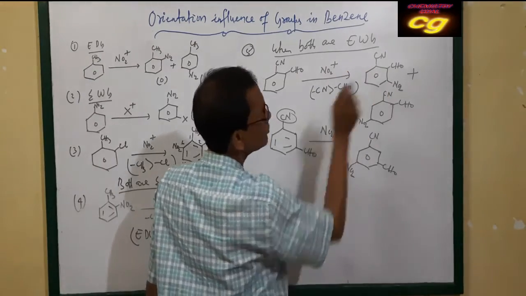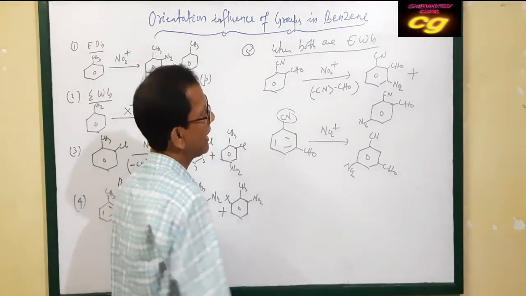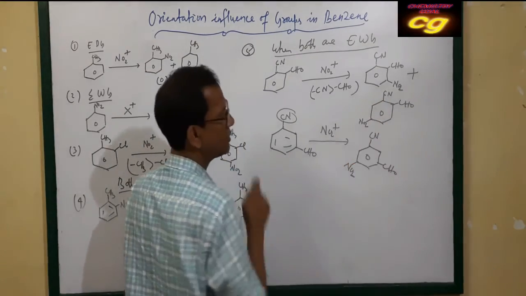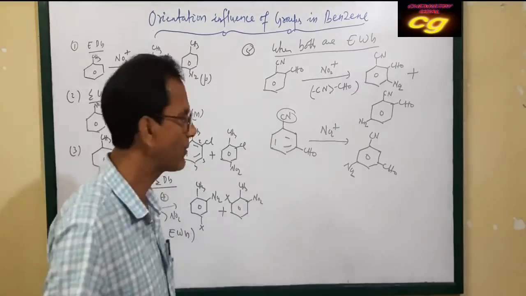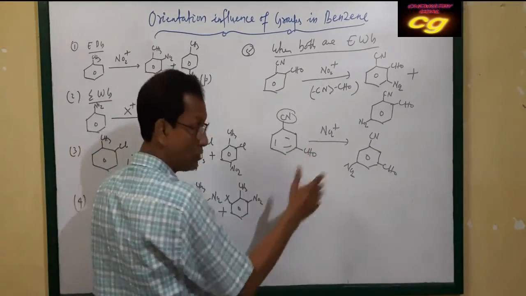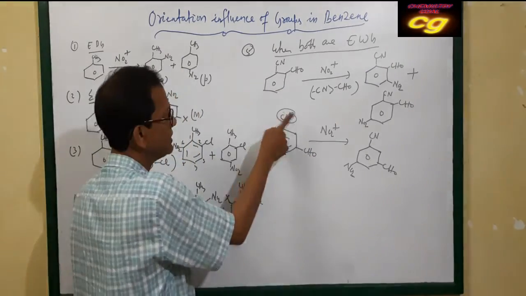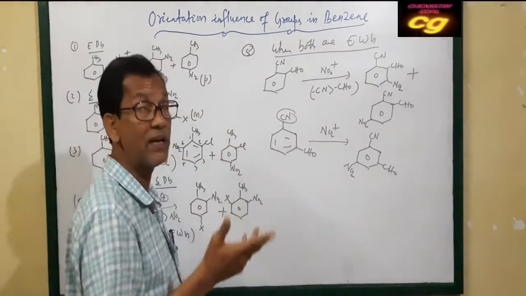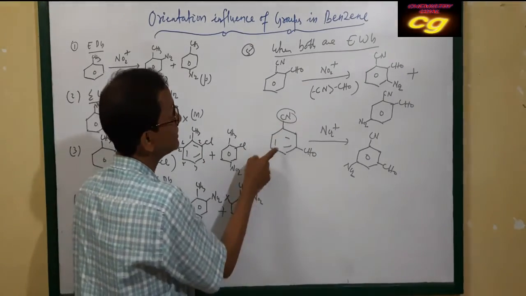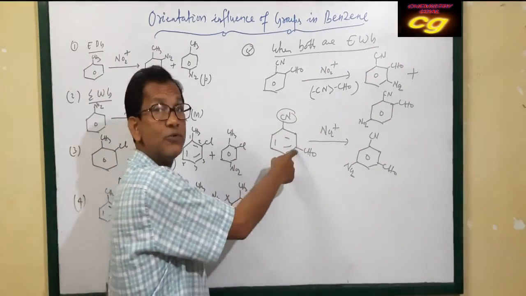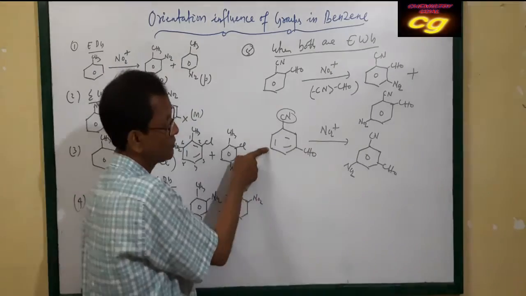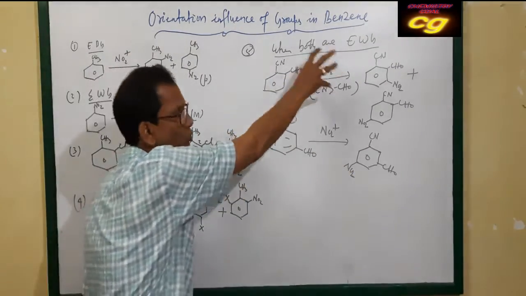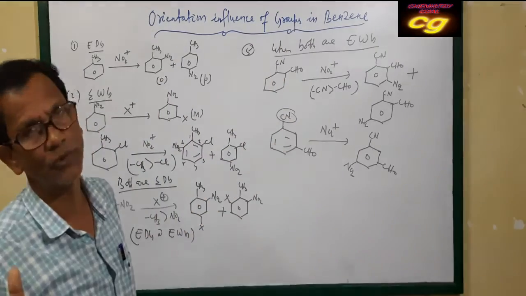The CN meta position takes NO2. This position, and on this side also, ortho and meta positions, so this possible product is found. If the position of the other group is changed, suppose CN is here and the third position is CHO, then as CN is more reactive than CHO, the meta position of CN is already covered by CHO. So this position is free, and this position is occupied by NO2. An electron withdrawing group always gives a meta substituted product.